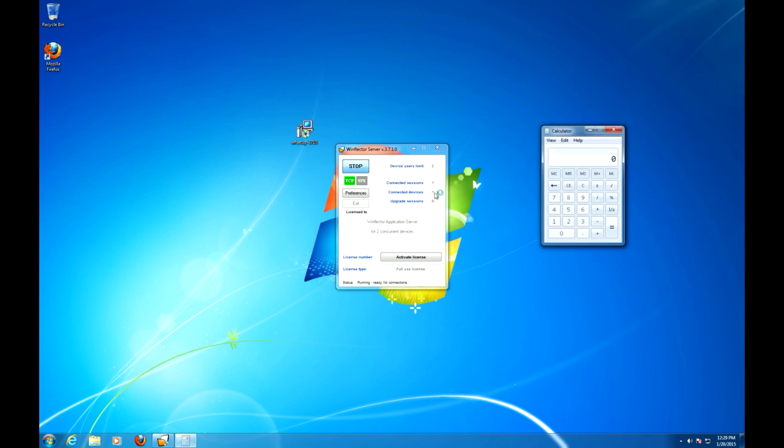You can see a session popped up, and we have the calculator window here. But it is running through the Winflector client, remotely. Let's see if it works. It does. So that's it. We have installed and configured the Winflector server.